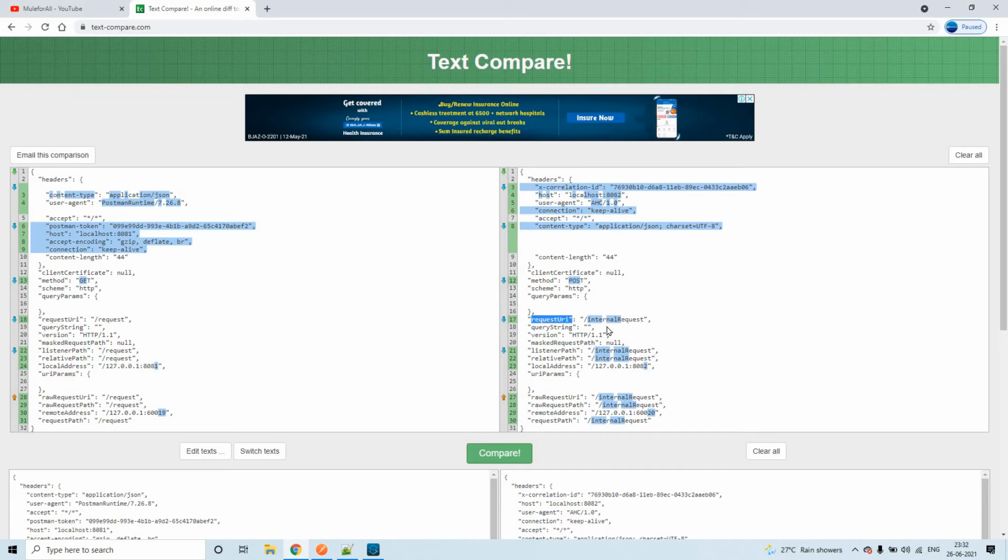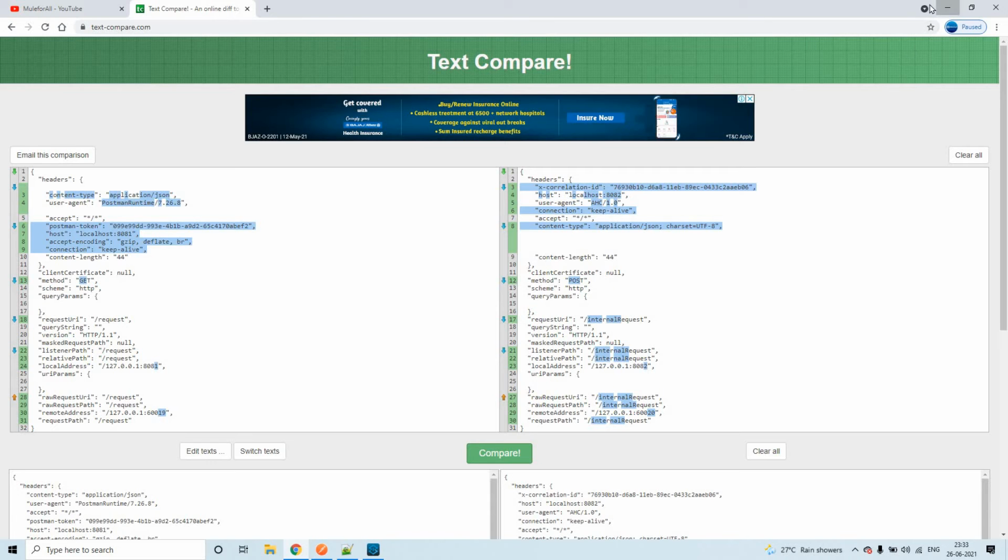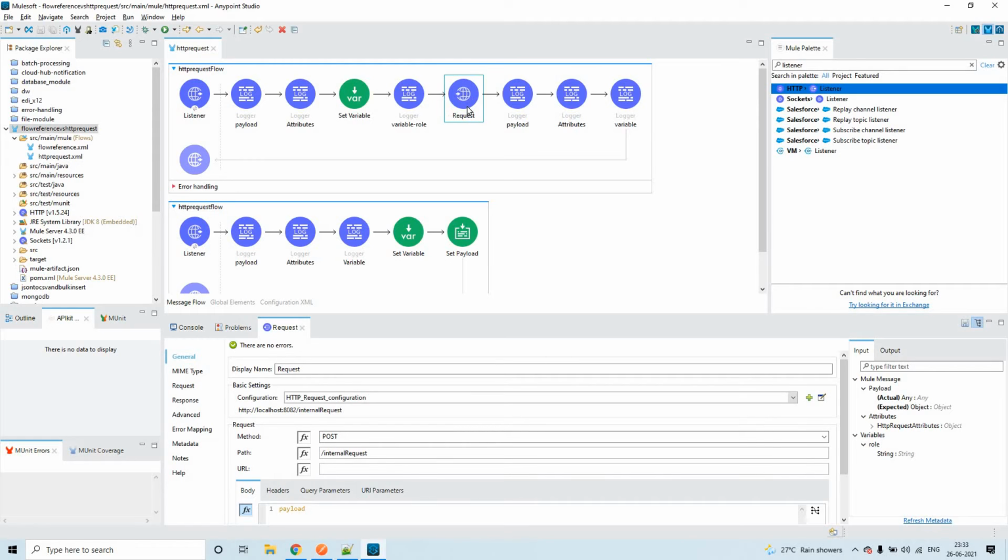Yeah, request URI. If you see, it is an internal request, and here is what I configured, it is request. Okay, so here the port is 8081, here the port is 8082. So there are differences, right? Whatever differences we could see here, obviously, there are some differences. All these attributes we are seeing on the right side got generated from this particular HTTP request only. So this itself is generating new attributes.